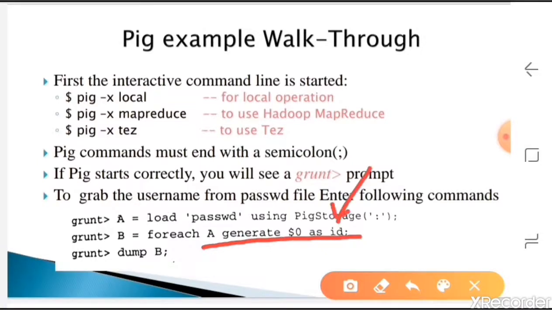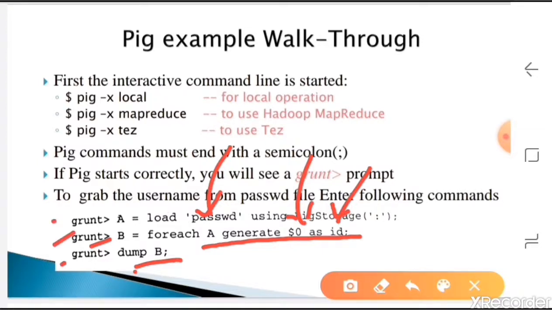So in the variable id, for each row we are checking and keeping the 0th column, whatever is there, as the user id. In this file the first column is always the user name. So that is what we identify, and then we dump it, that is, whatever we stored in B, we dump it.